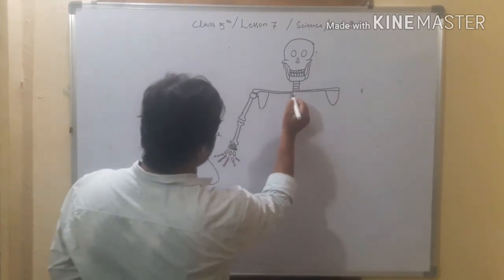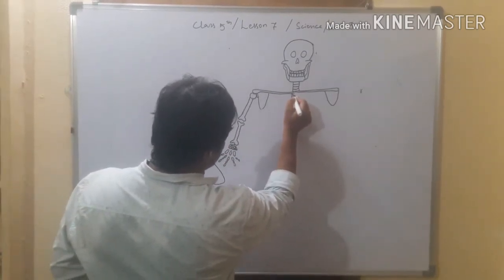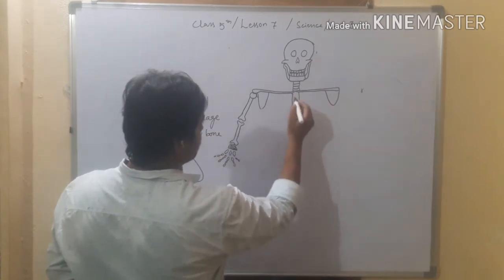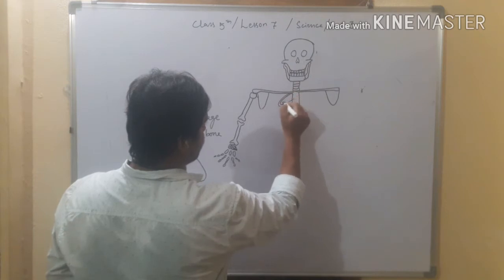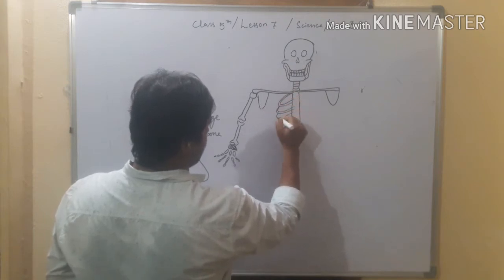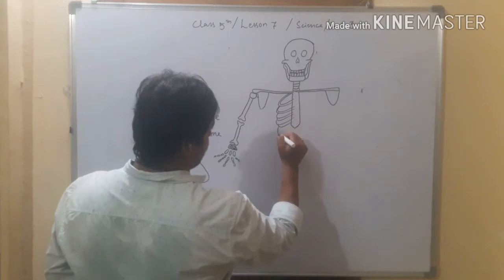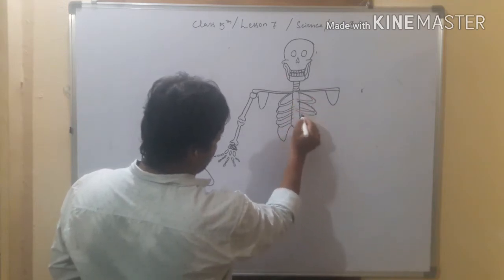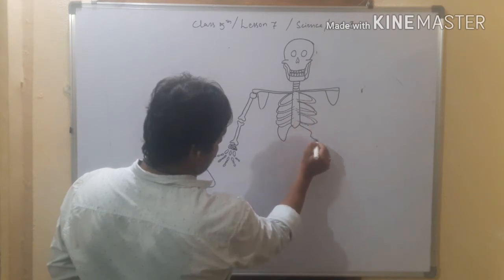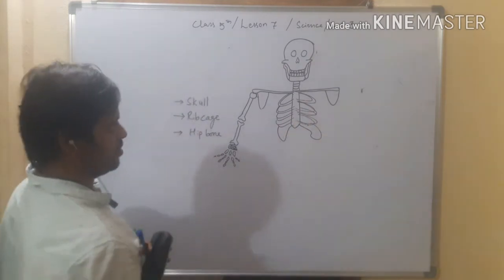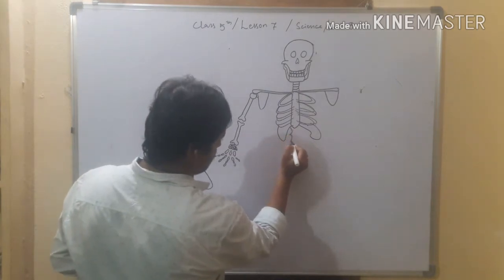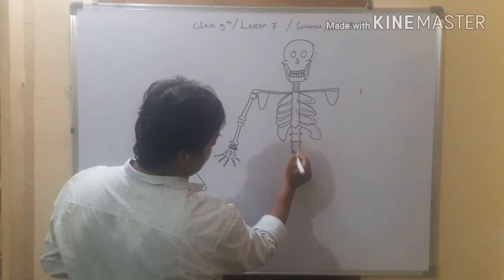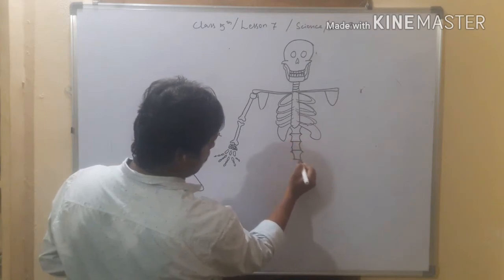Right? And here it is the sternum, the middle bone, and these are the rib bones. And on the back side it is the backbone.